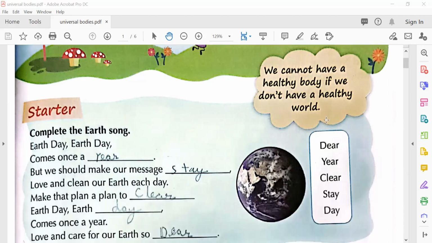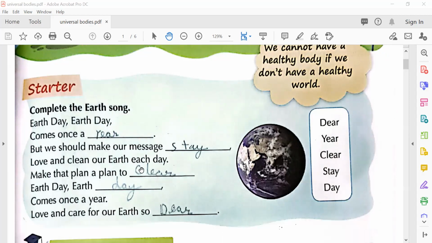So let's see what the earth is singing. Complete the earth song. Earth Day, Earth Day. This is the earth. Earth Day comes once a year. But we should make our message stay, love and clean our earth each day. Make that plan a plan to clear. Earth Day comes once a year. Love and care for our earth so dear.